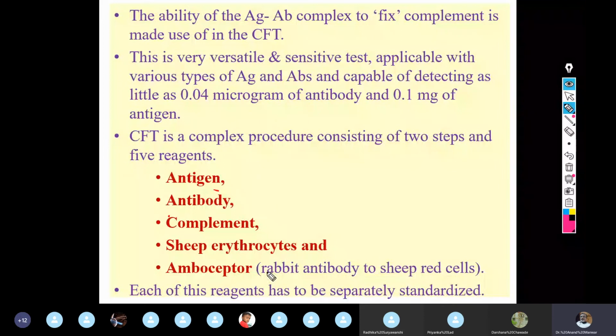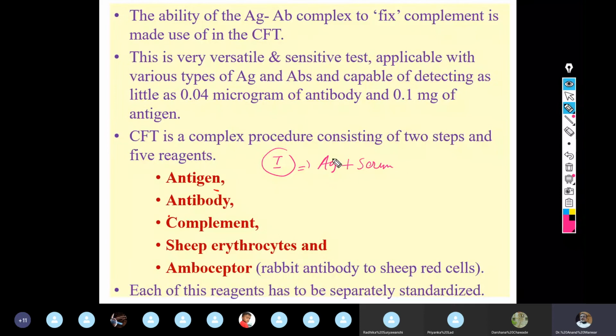So before going to standardization, let us talk about the first step. What is the procedure, I mean to say? The first step is the antigen, which, as I stated, may be soluble or particulate. This should be standard. The antiserum, here you will be using serum.